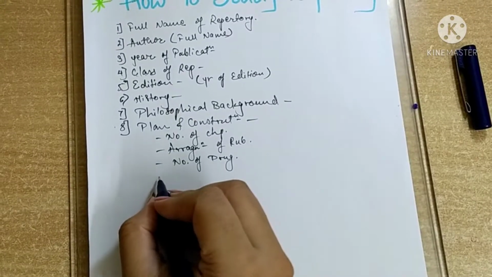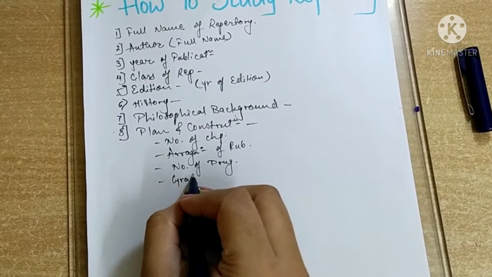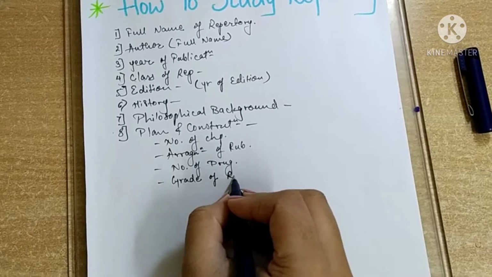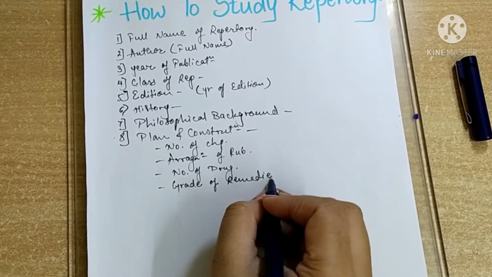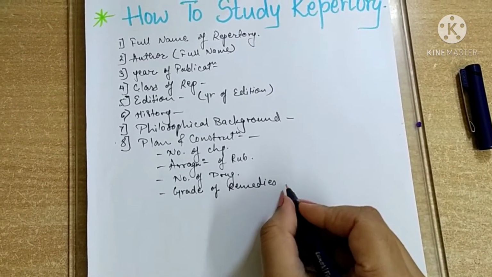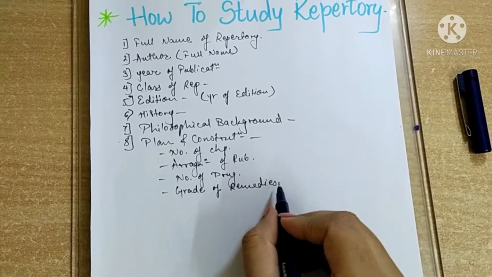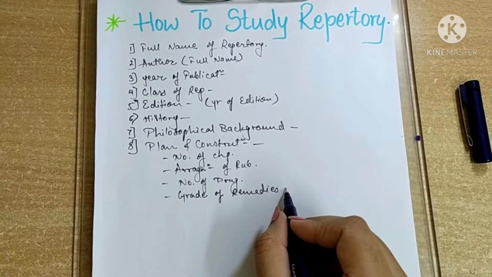Then you will write the grade of remedies, that is typography. Okay, this is also called typography. This is usually asked for a separate 2 mark question.